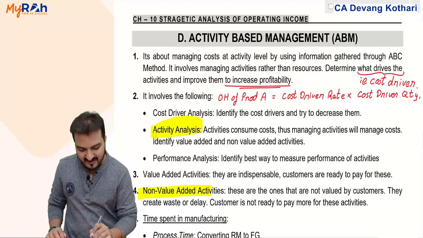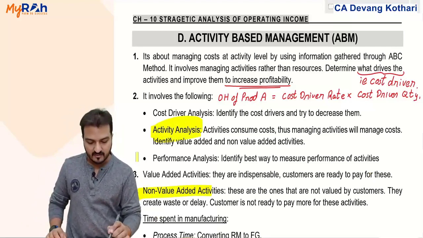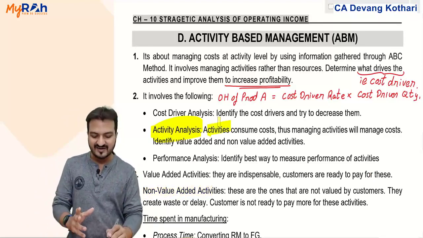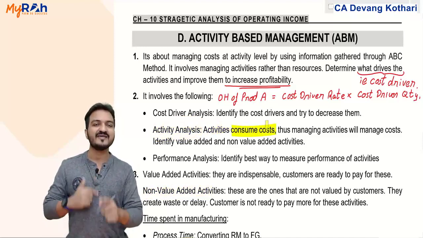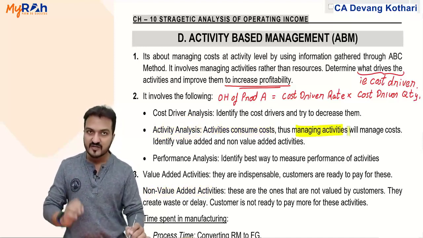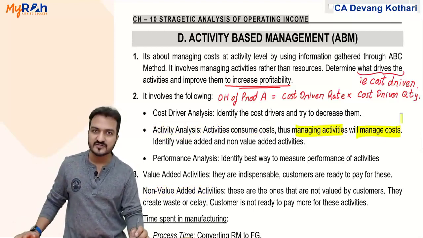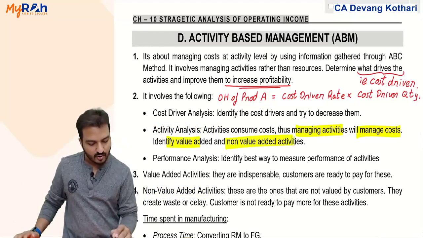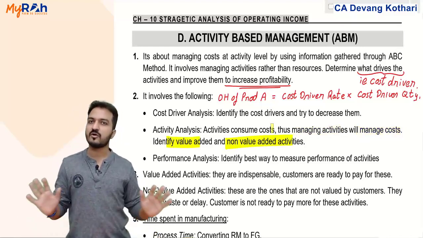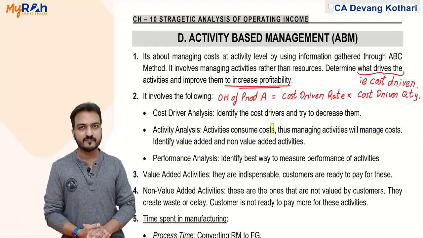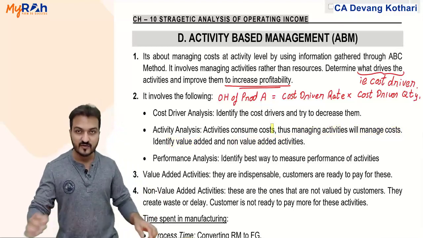So activity analysis basically tells that activities are the ones that consume cost. So if you want to decrease the cost, you need to manage activities. Managing activities will automatically manage the cost. You identify value added, non-value added activities and probably try to eliminate the non-value added activities. Yeah, that is my activity analysis.